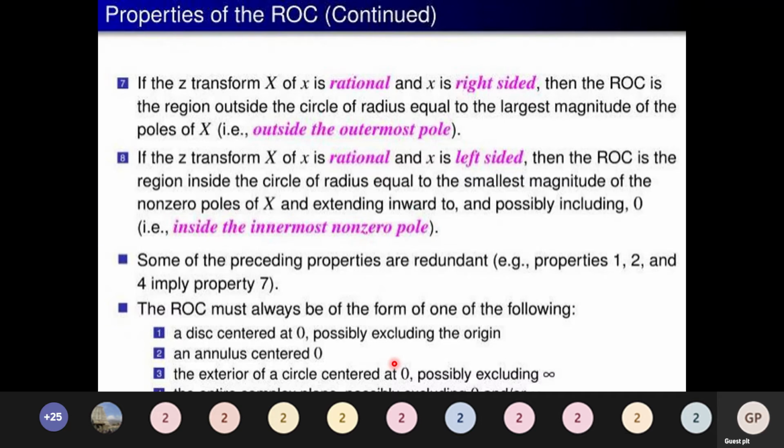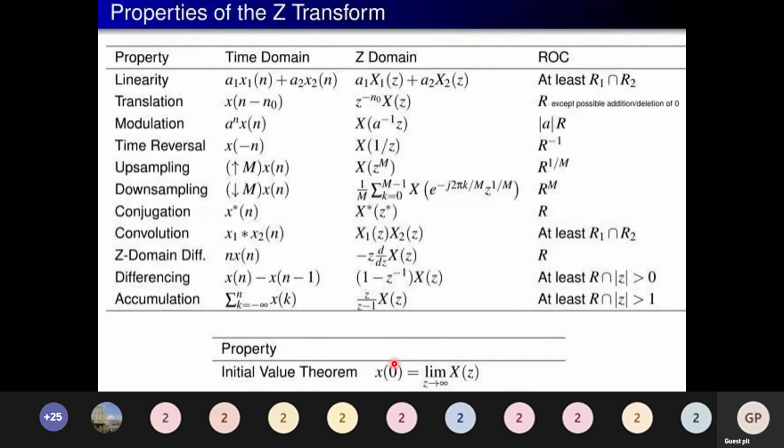Next, let me introduce you to the properties of the Z transform. As we saw in the other cases, here also we will have the linearity property, translation, modulation, time reversal, upsampling, downsampling, conjugation, convolution, Z-domain differentiation, differencing, accumulation, initial value theorem, and final value theorem. So we will discuss the properties one by one in the upcoming slides. First, here I have given you the time domain of the signals, and for this particular time domain, what will be the Z domain value?